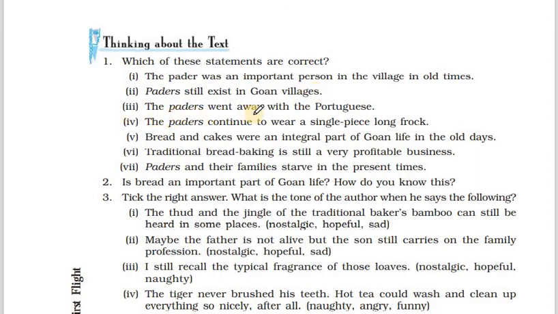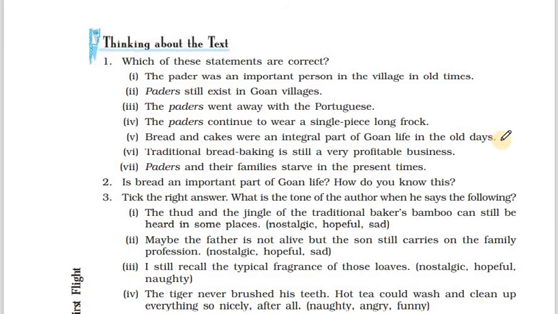Third point. The paders went away with the Portuguese. No, it's not true. Paders are still there. The paders continue to wear a single piece long frock. No, they don't. The paders used to wear the single piece long frock when the Portuguese were there. Even when the author Lucio Rodrigues was young, the dress had changed to shirt and pant, but it was like a 3/4 pant.